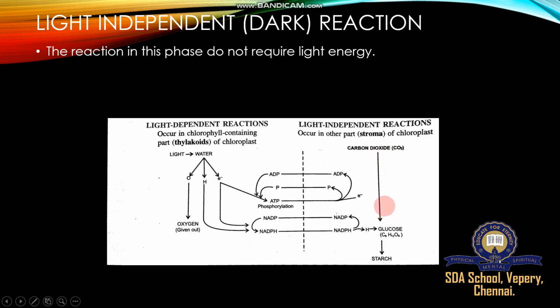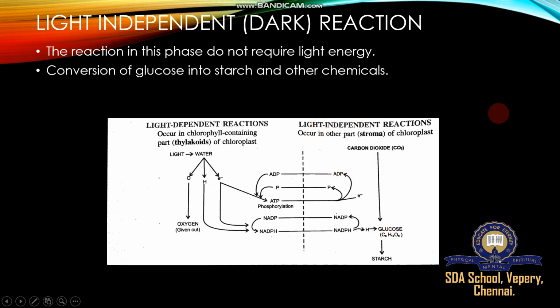People may suffer some problem, because plants are completing the dark reaction or light independent reaction, utilizing carbon dioxide with the help of NADPH and ATP and oxygen and proton, and plants are preparing glucose. Then conversion of glucose into starch and other chemicals.